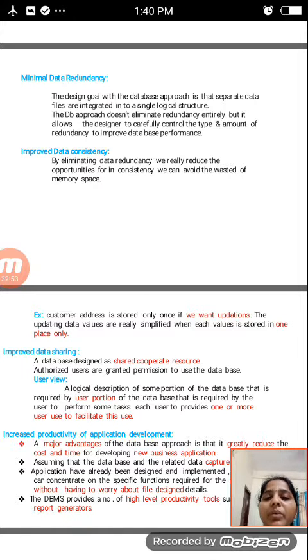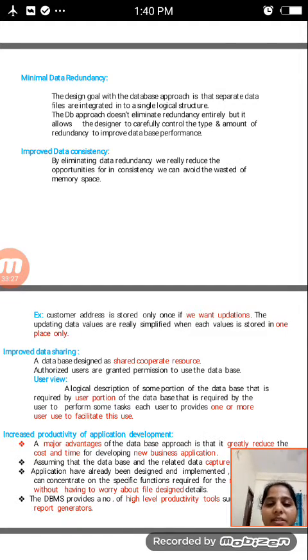This is about minimal data redundancy, which means it does not eliminate redundancy. After that, improved data consistency. By eliminating the data redundancy, when we eliminate multiple databases, we really reduce the opportunity for inconsistency. We can also avoid the wastage of memory space. For example, eliminating the multiple databases saves memory space.